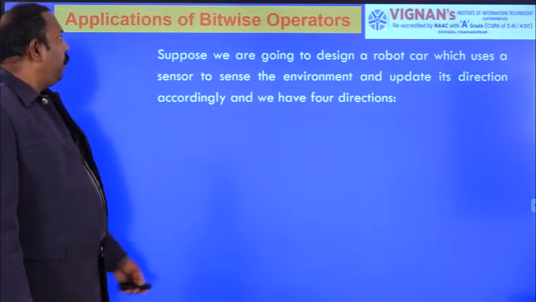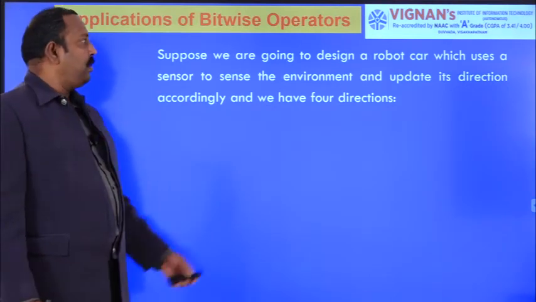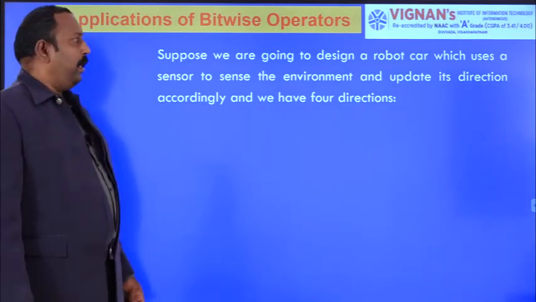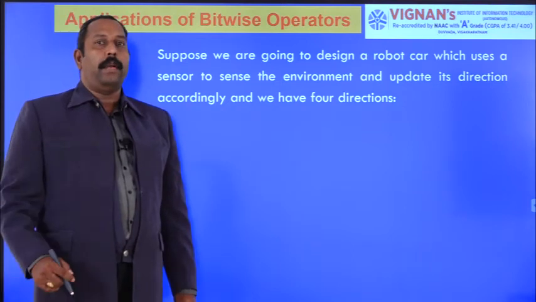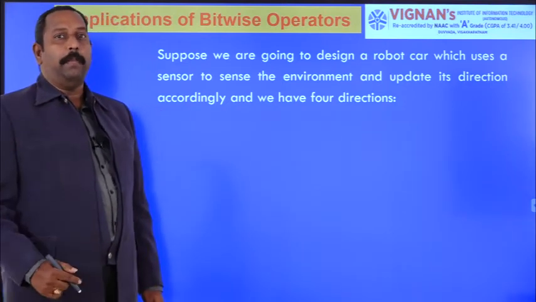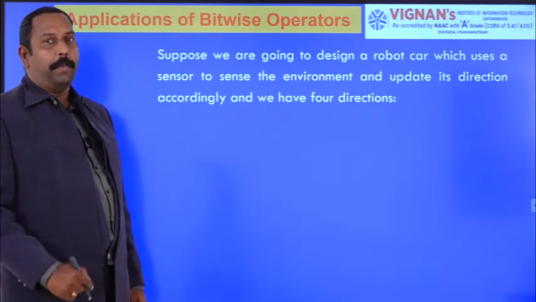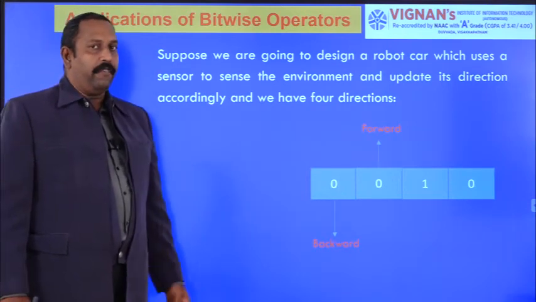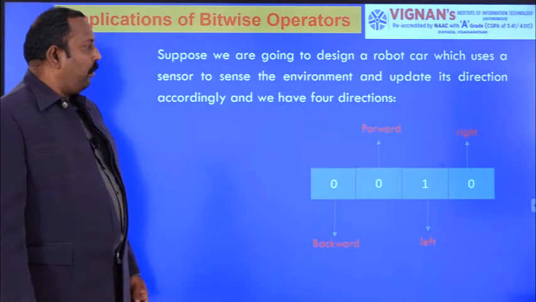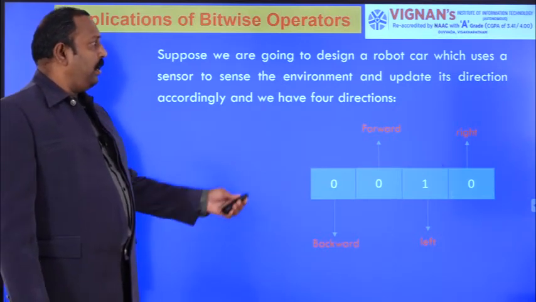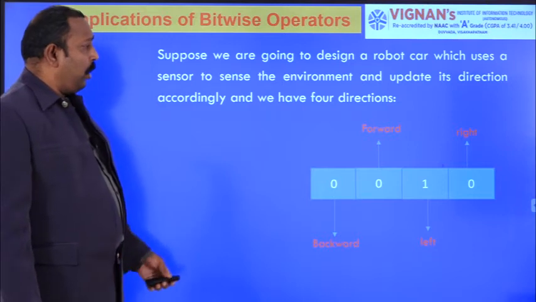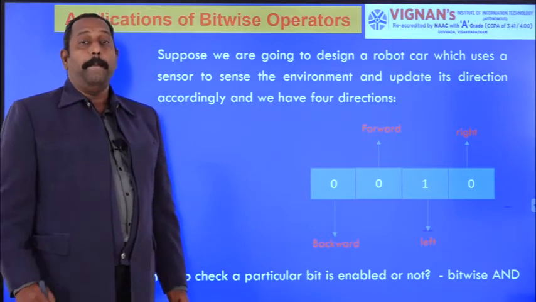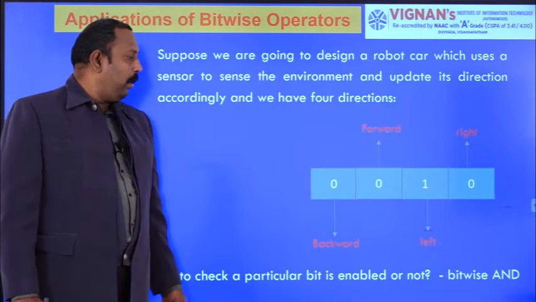Now for the applications of the bitwise AND operation, using the same example of designing a robot car: checking whether a particular bit is enabled or disabled can be done using the bitwise AND operation. The directions are backward, forward, left and right. These are the 4 directions available for designing a robot car. To check whether a particular bit is enabled or disabled using bitwise AND, here also we have to use the masking concept.